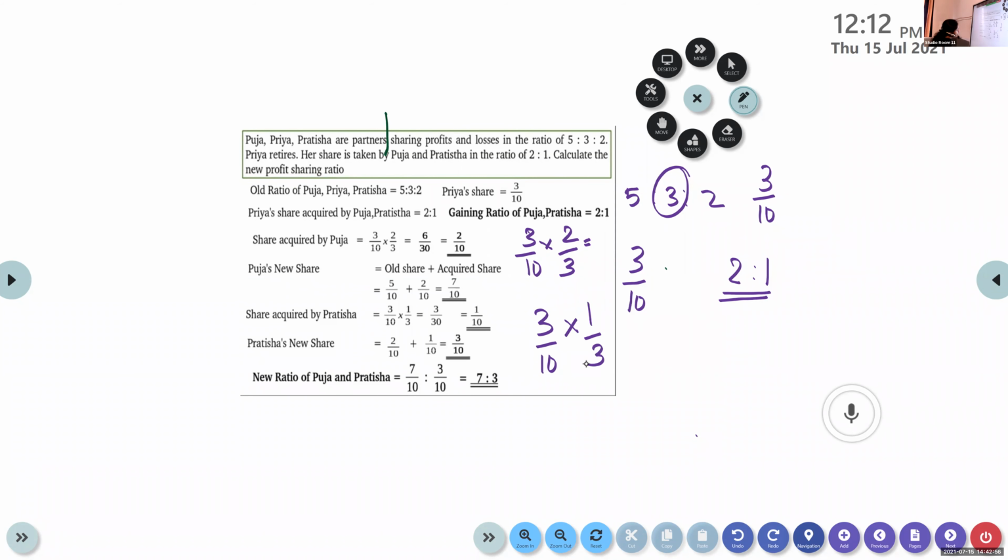So old share 2/10 plus the share acquired by her, 1/10. You add it, you get 3/10. So the new ratio is 7 is to 3.